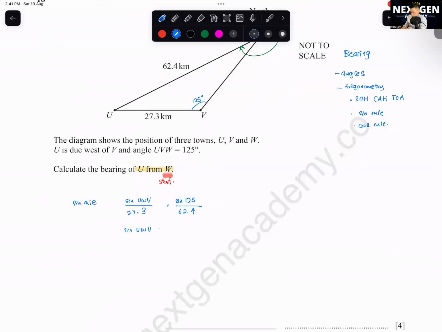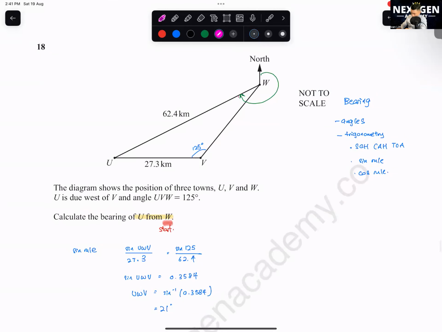Sine UWV, okay, this one you just multiply it, you will get 0.3584. Okay, angle UWV, this one will be inverse sine 0.3584. You all will get 21 degrees. Okay, so here is 21 degrees.